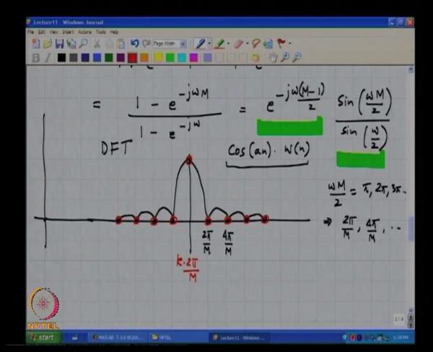Is this clear? Which is why when you look at the discrete Fourier series coefficients, you will see just one spike and all the others being 0, right. This is a somewhat long-winded explanation of why, if you take a periodic sinusoid in the discrete time domain and compute its discrete Fourier series coefficients, you will only find one spike, okay.